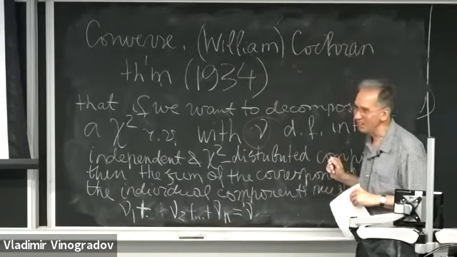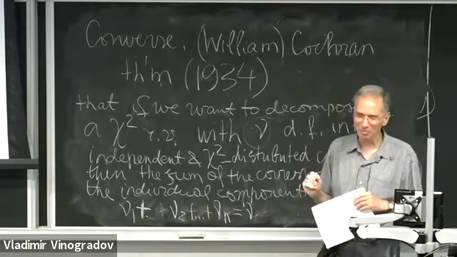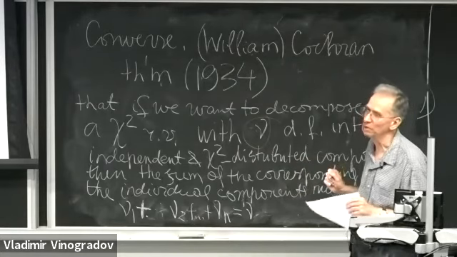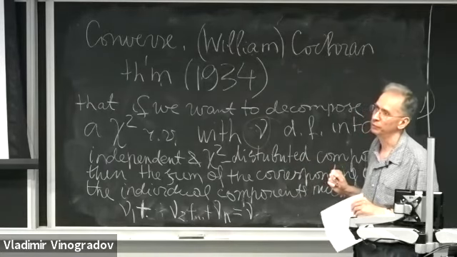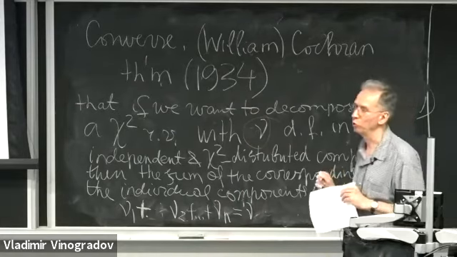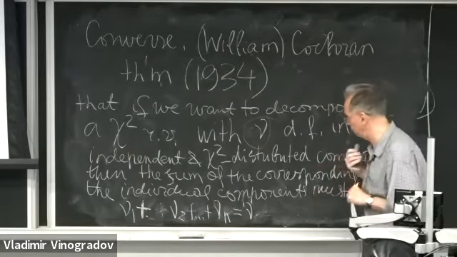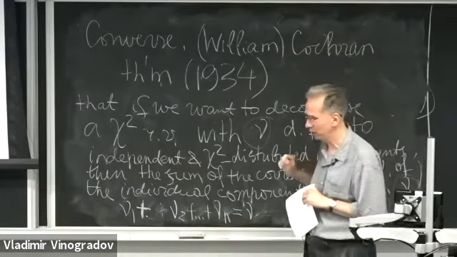So this result is an apple from the same apple tree as Cramer and Rykov theorems on the decomposition of normal and Poisson random variables, but it's a kind of weaker result.